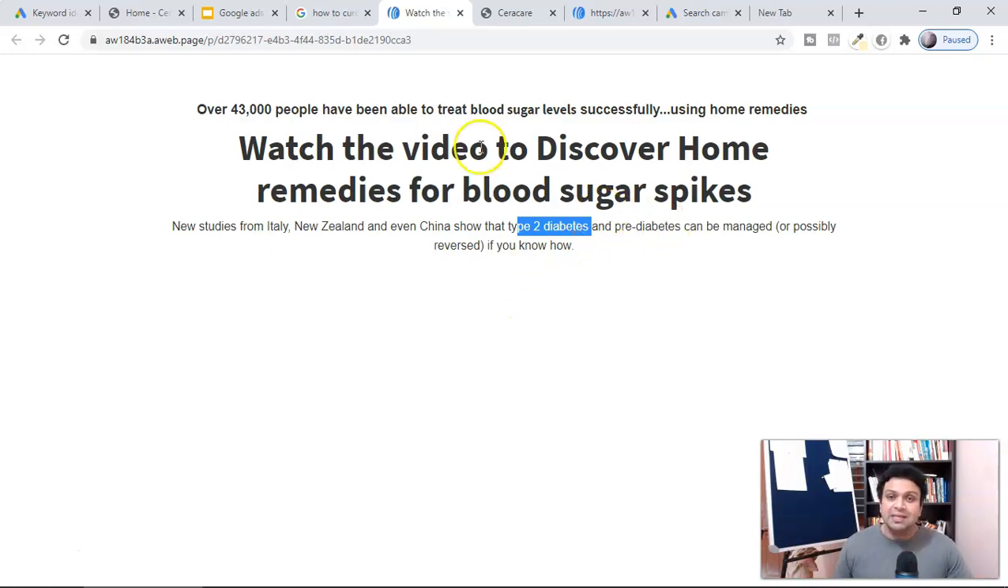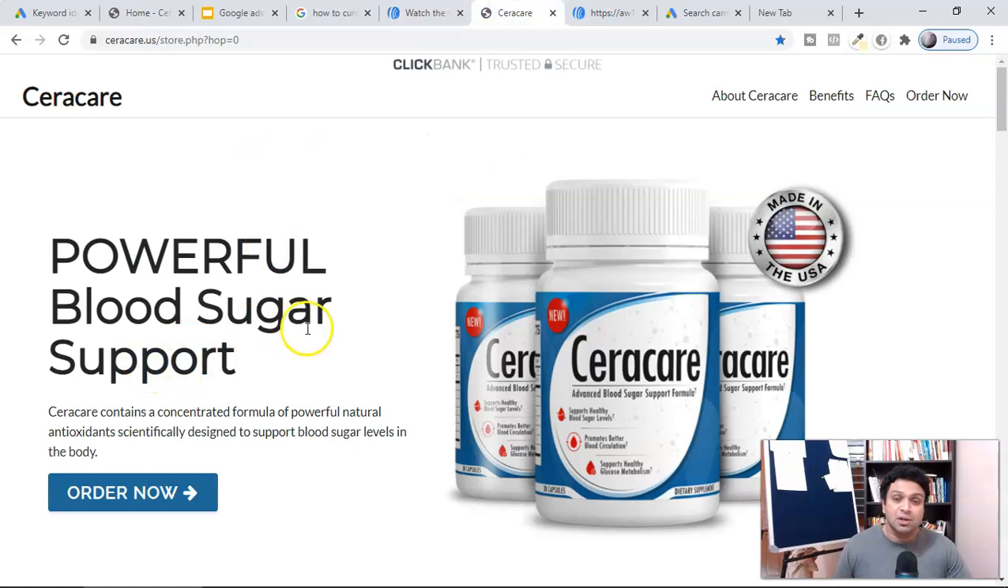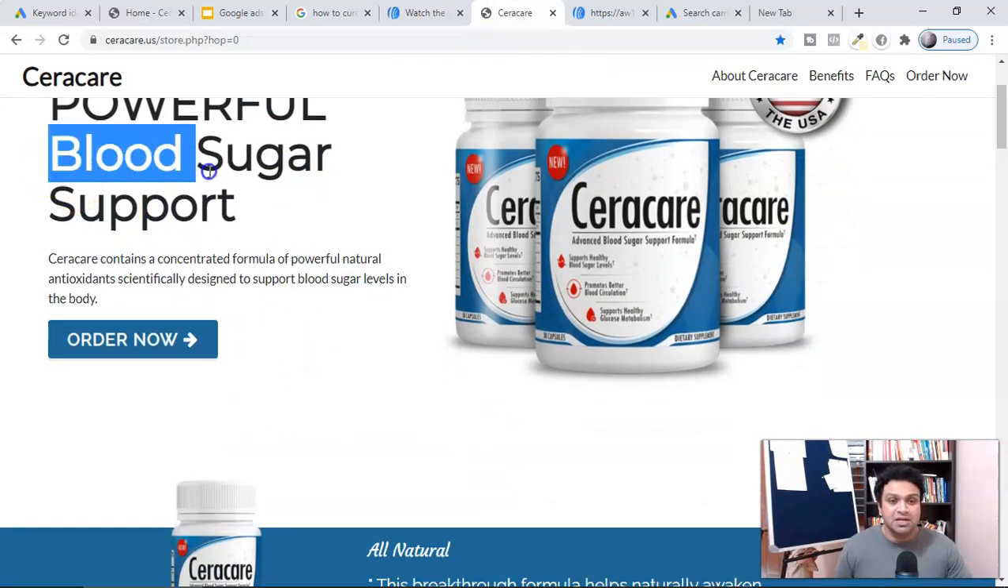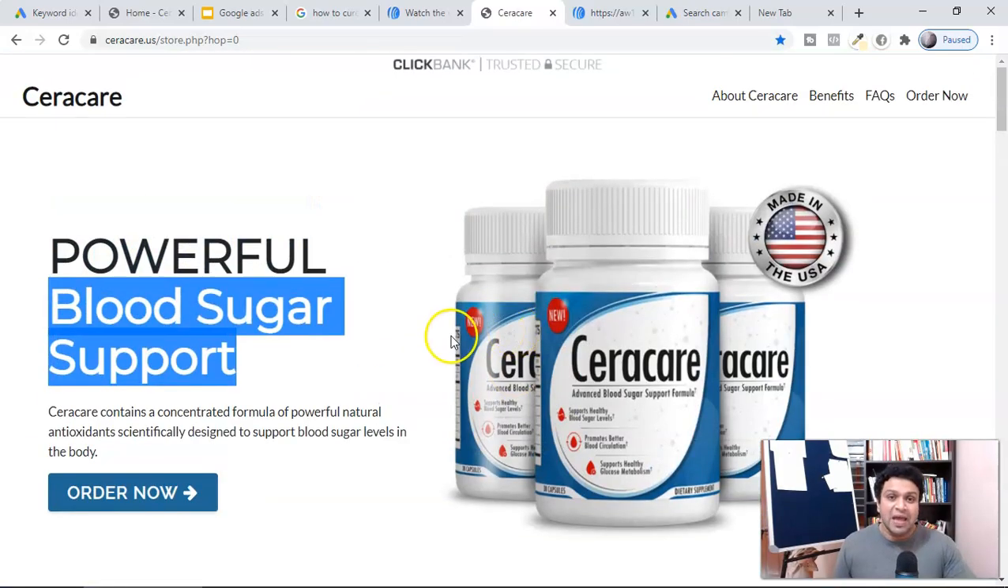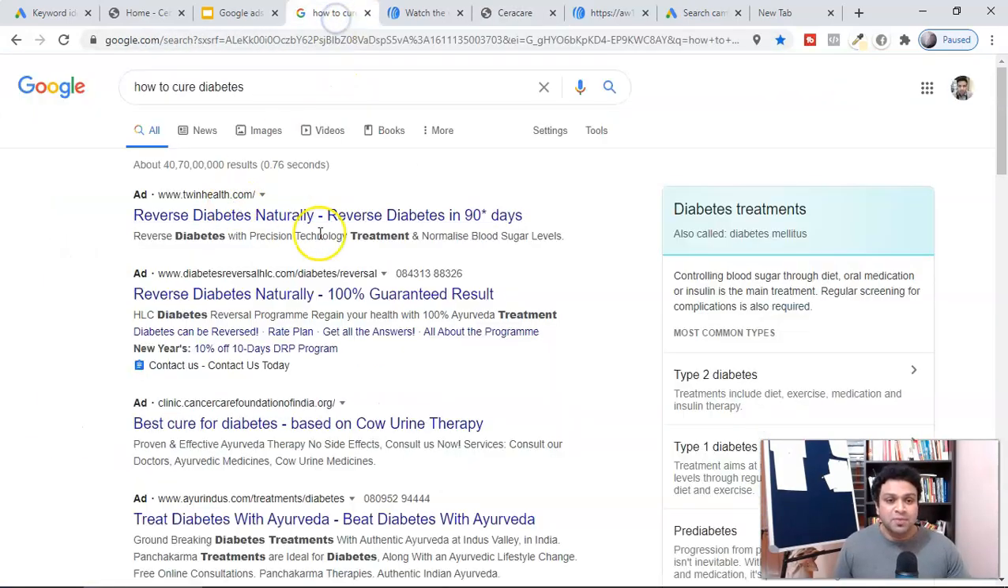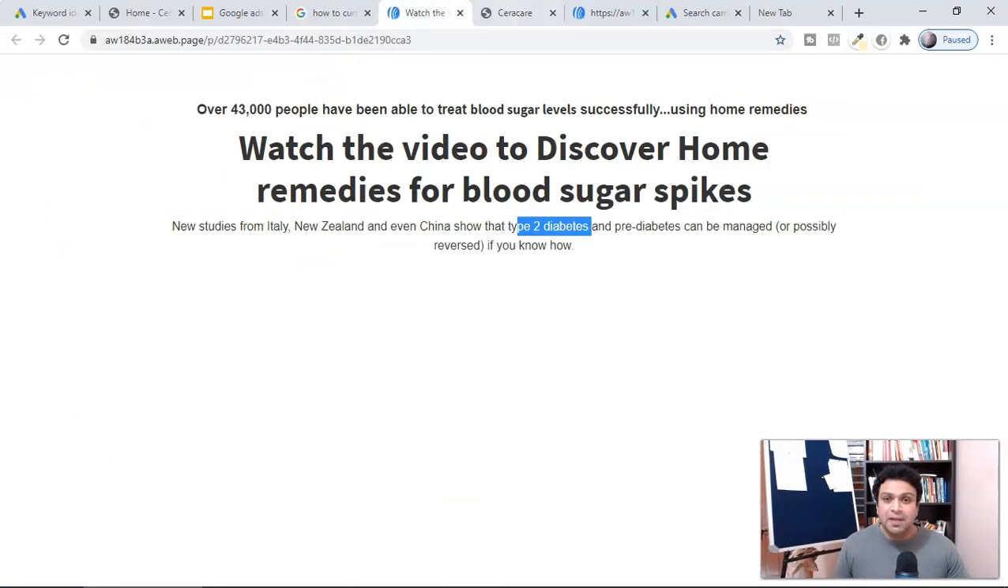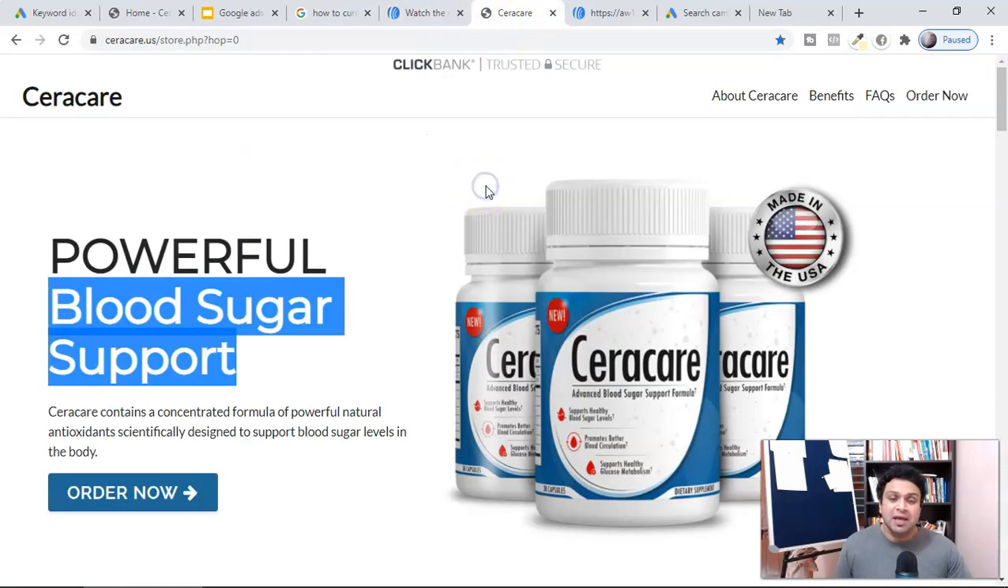And then once they click here, they are also going to the offer. Here also they are seeing the same blood sugar support, diabetes. This is the relevancy, guys. So everywhere, from your ad text to the landing page to the sales page, everything should be optimized for those particular keywords. This is known as relevance, which is under your control.